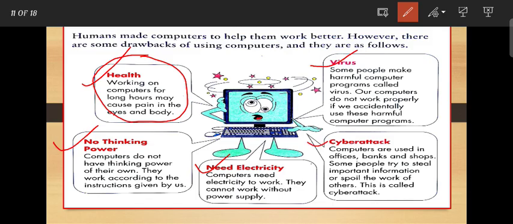Next is cyber attacks. Computers are used in offices, banks and shops. Some people try to steal important information or spoil the work of others. This is called a cyber attack. So these are the two very important disadvantages of using a computer.